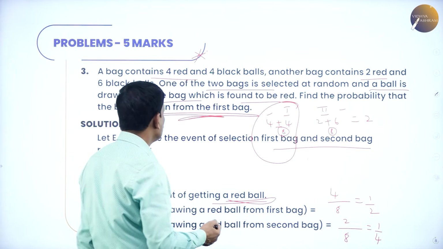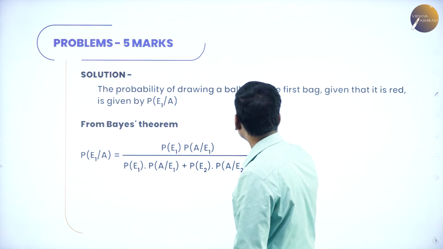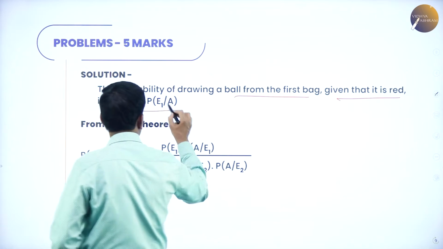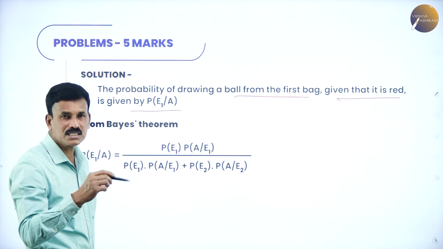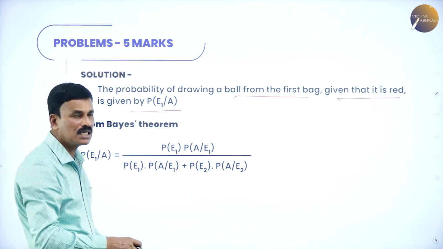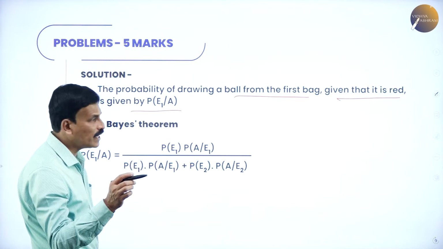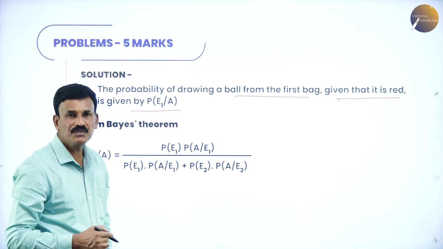Now, using Bayes' theorem, the probability of drawing a ball from the first bag given that it is red is P(E1|A), because E1 is the first bag and A is drawing a red ball. A has already occurred.